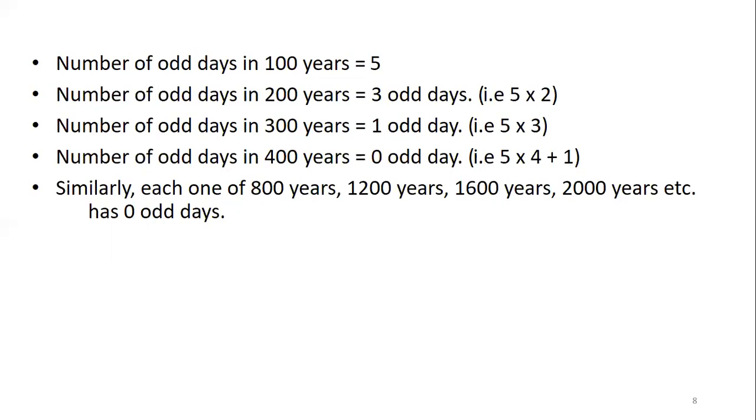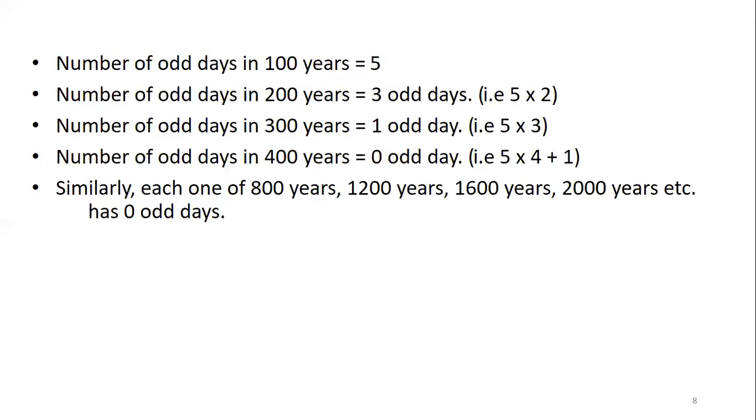Now the number of odd days for every 400 years. It may be from 2010 to 2410, or it may be 2500 to 2900. That continuous 400 years will have 0 odd days. How?